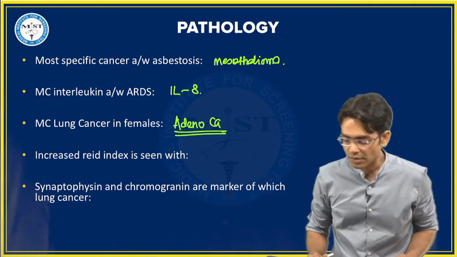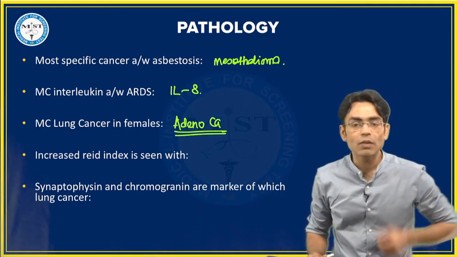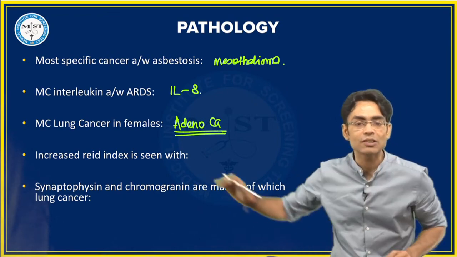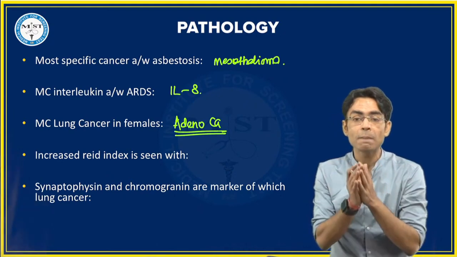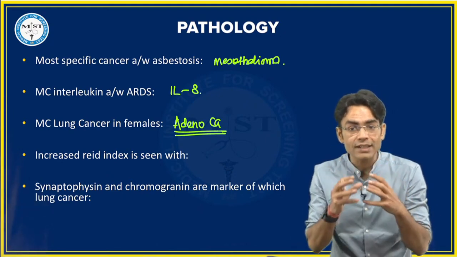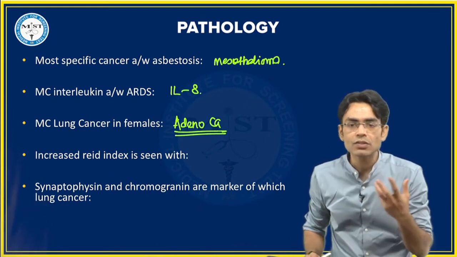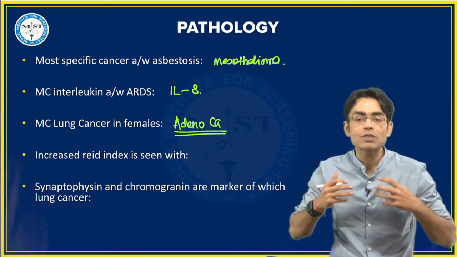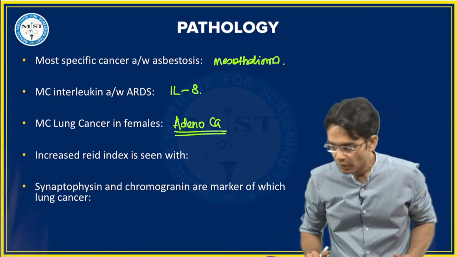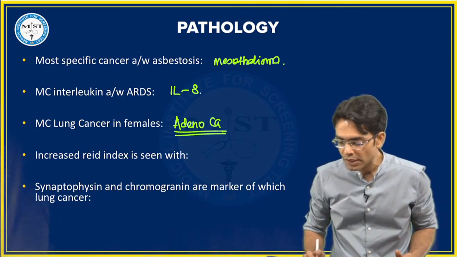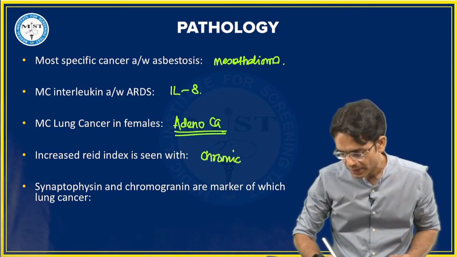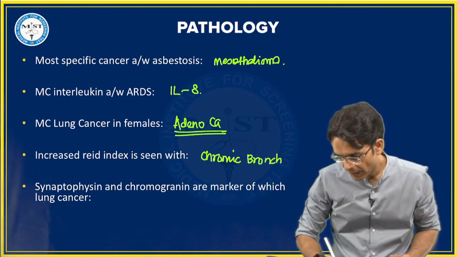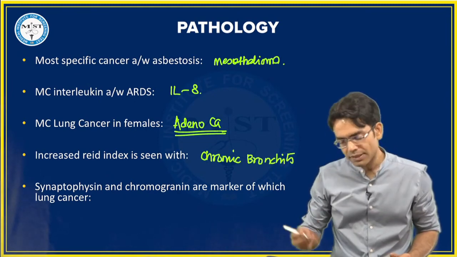Increased Reid index. Beta, Reid index is increased with which disease, and what do you see in Reid index? You are seeing the mucosal glandular thickness. So what is the disease, the obstructive kind of disease in which we have a lot of mucus production? Yes, you are right. It is your chronic bronchitis. Thank you very much, guys.